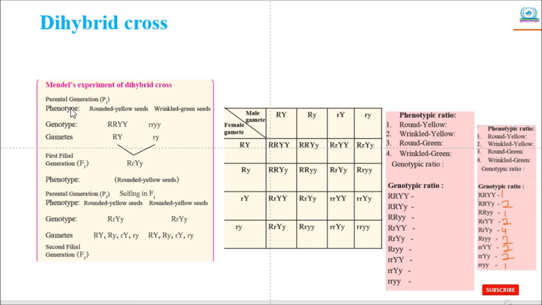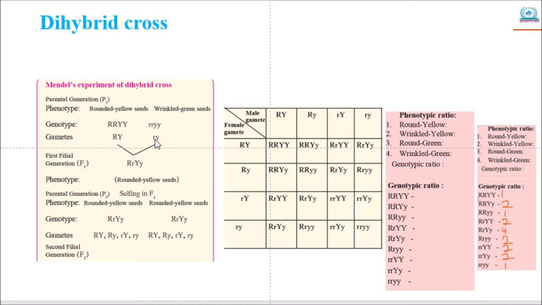During the gamete formation in the P1 generation, the pair of genes separated independently, that is capital R and capital Y for the round yellow seed, and small r and small y for the wrinkled green seed. So this is what the gametes form.